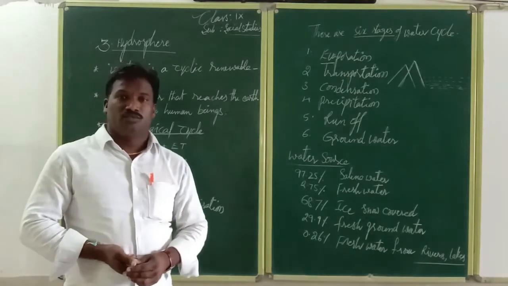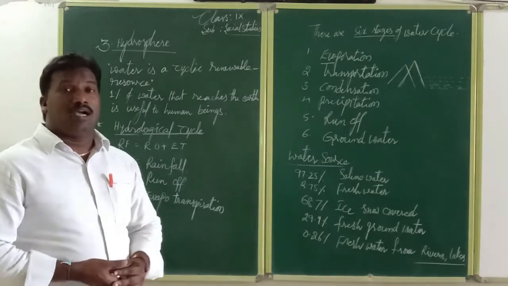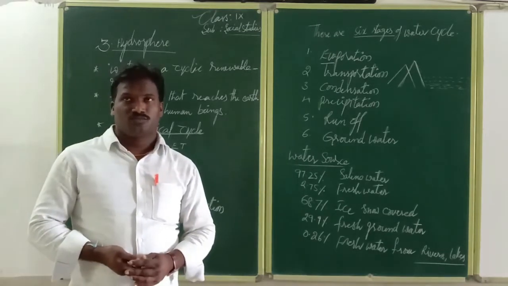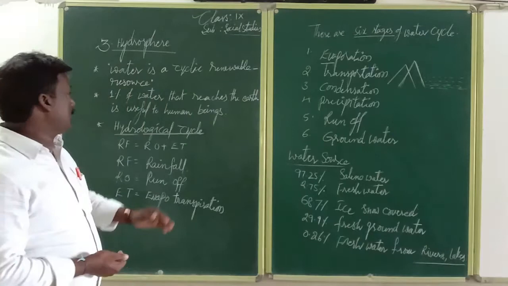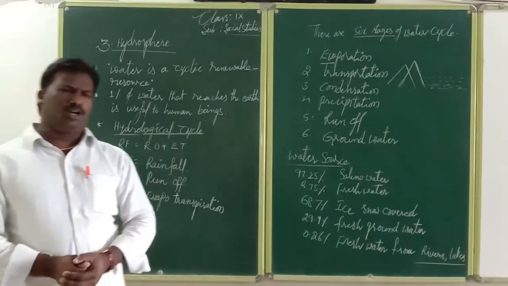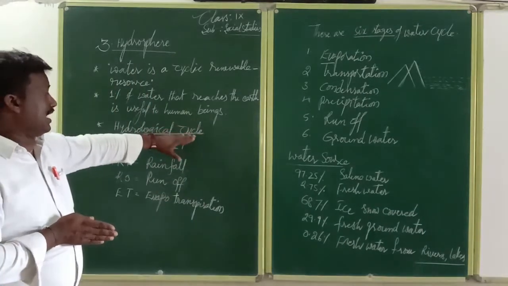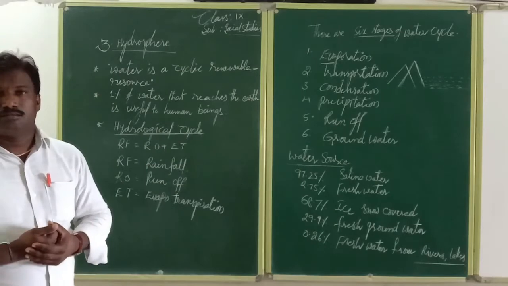Impossible. That's why, at present, we use purified water. At the same time, we can talk about the hydrological cycle. According to the hydrosphere, how do we use the hydrological cycle?